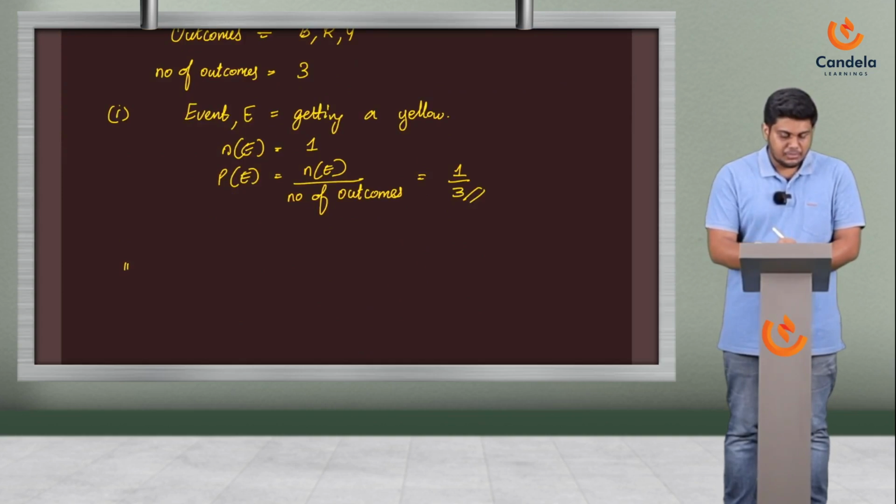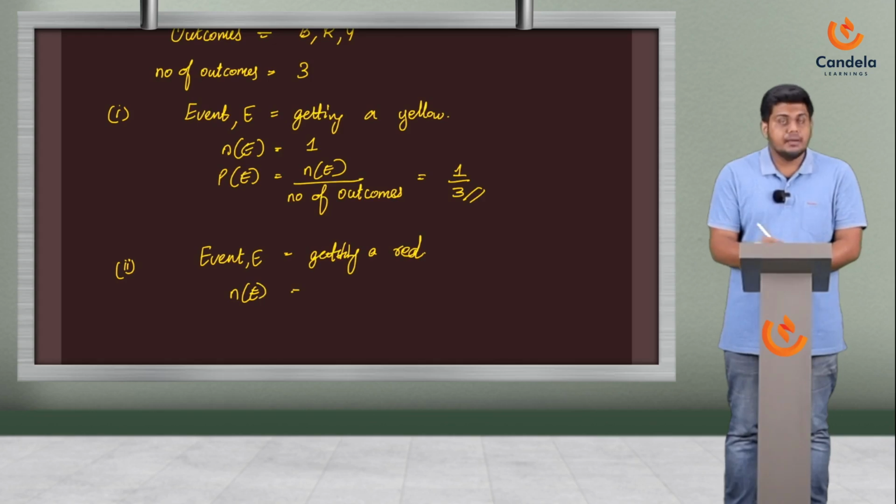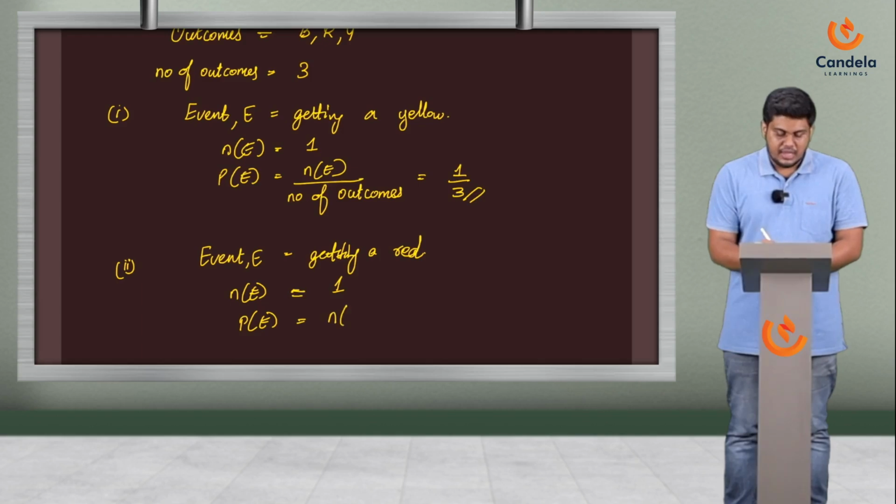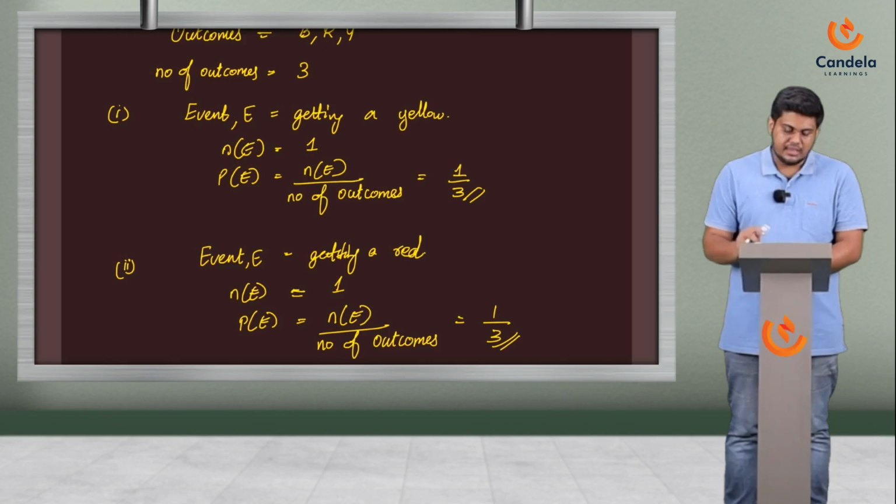Let's look at the second question. What's the probability of getting a red? Number of E, I'm pulling a ball out of a box. I can get a maximum of one red. So number of E is again 1. Probability of E would be n of E by number of outcomes, which would be equal to 1 by 3.